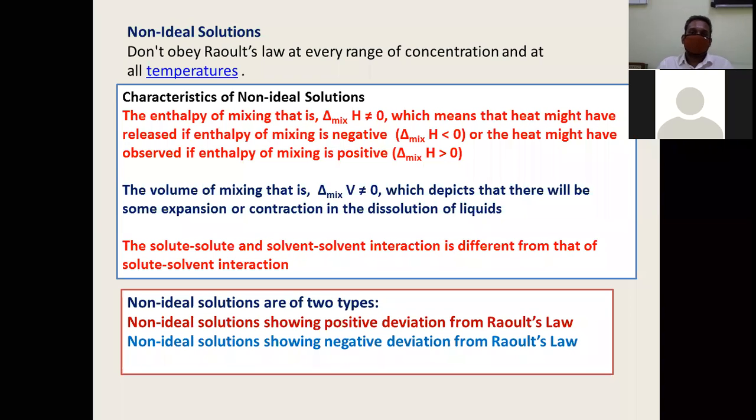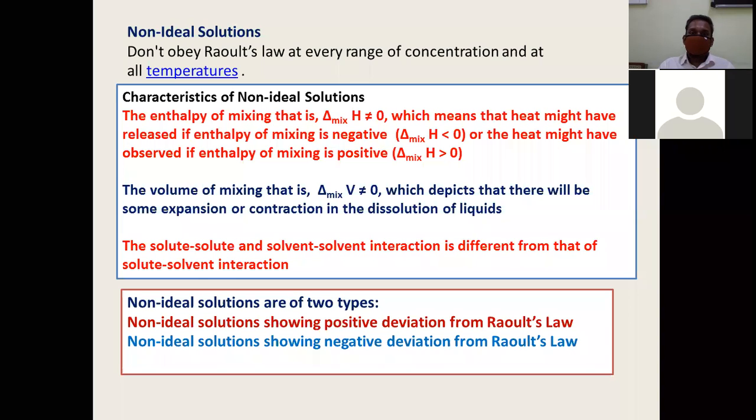They do not obey Raoult's law at all concentrations and all temperatures. And you can take the same properties you used to characterize ideal solutions and contrast them with non-ideal solutions. Delta H mix for an ideal solution was 0. For non-ideal solutions, delta H mix is non-zero. It can be either negative or positive.